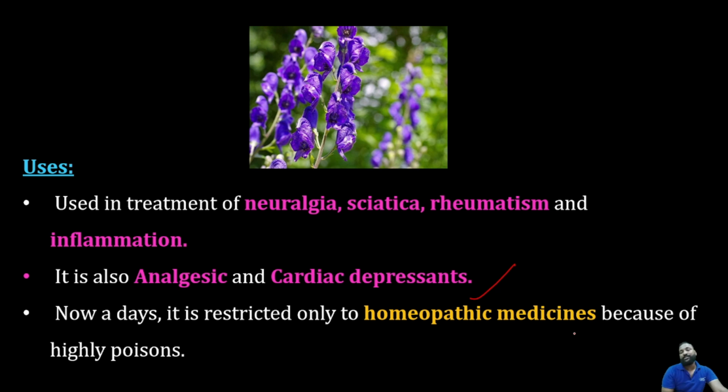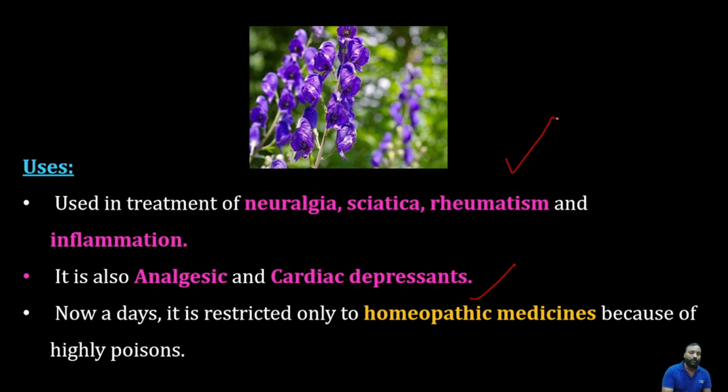Because it's restricted only to homeopathic medicine. Aconite will be used only in homeopathic medicine because of some reasons, like being highly poisonous in nature. So this is an aconite plant leaf. There are purple colored leaves, but we use only the tuberous rhizomes.